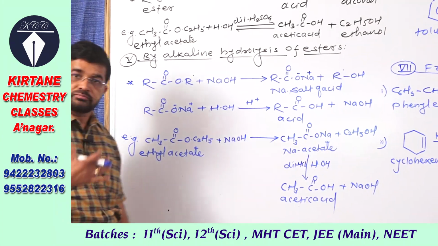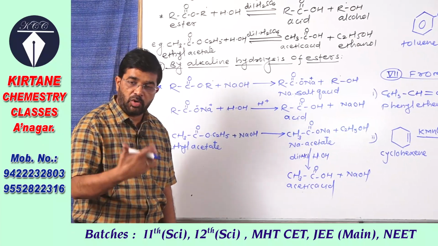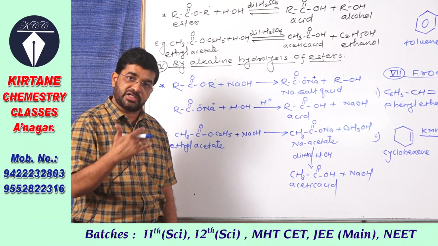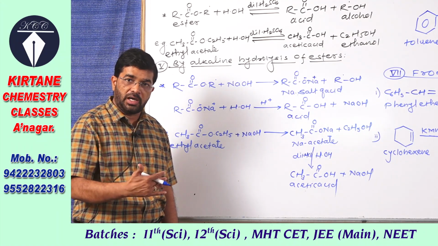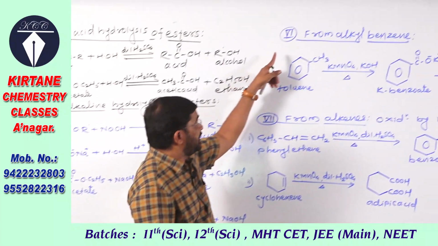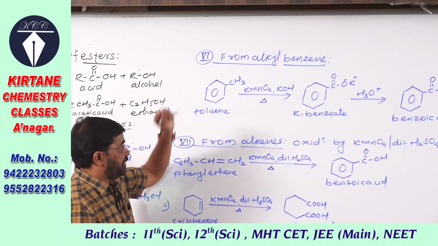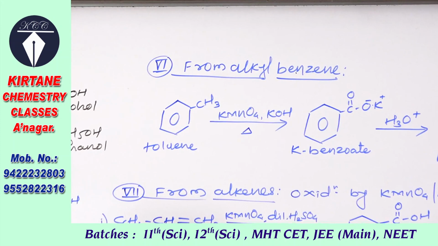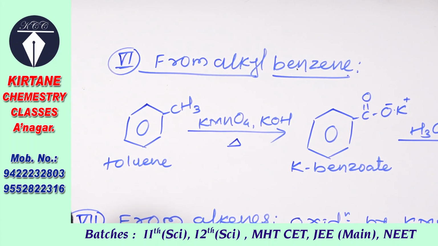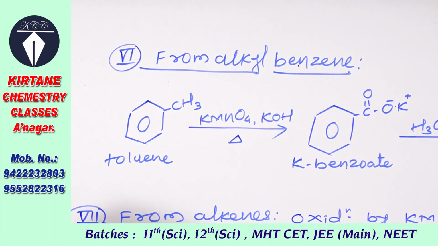In this way, we can prepare carboxylic acid either by hydrolysis of ester, that is acid hydrolysis of ester, or alkaline hydrolysis of ester. Now see the next reaction to prepare carboxylic acid. Preparation of carboxylic acid from alkyl benzene, that is methyl benzene.